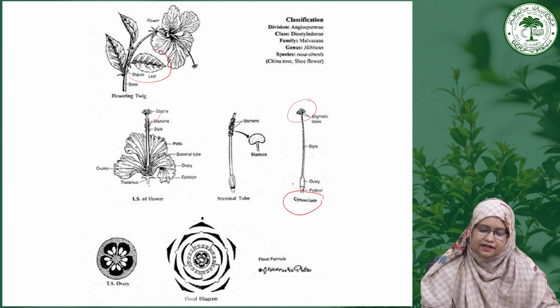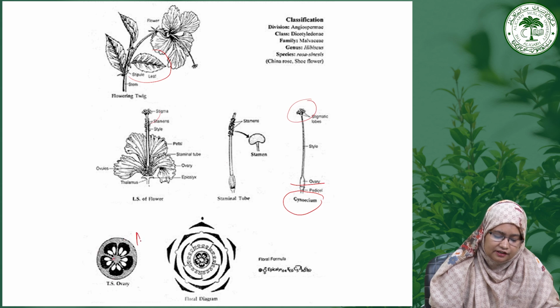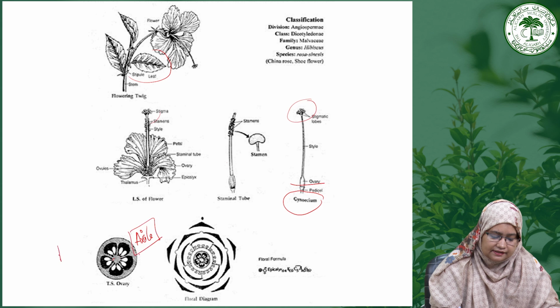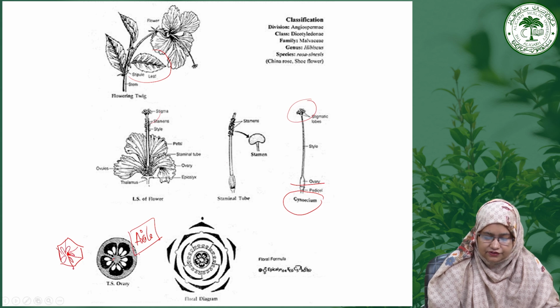And if you cut the T.S. of this particular ovary, you can see here a peculiar axile placentation, and this is a pentalocular structure showing axile placentation. You can easily remember it by the structure of lady finger, which also has a pentalocular structure.